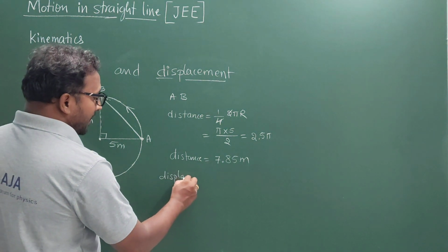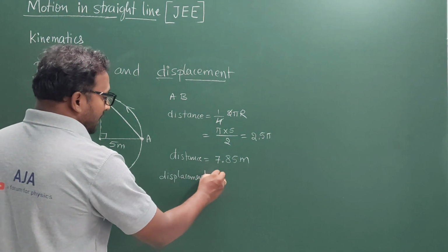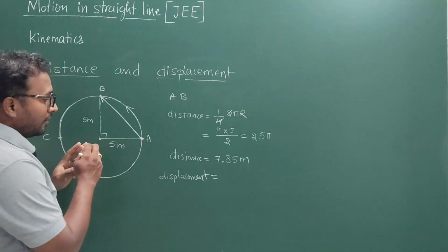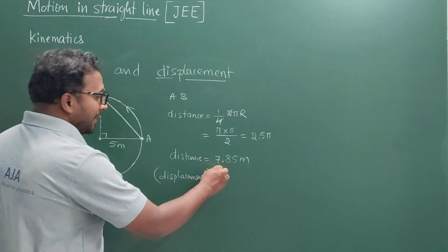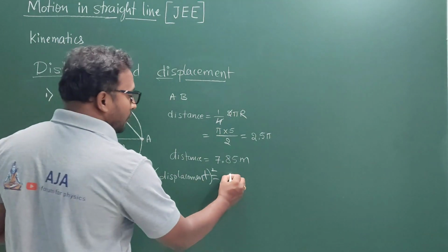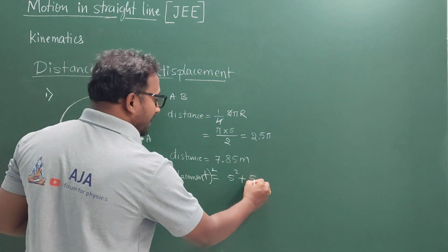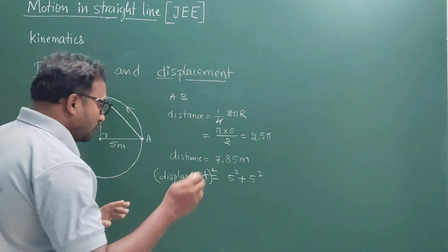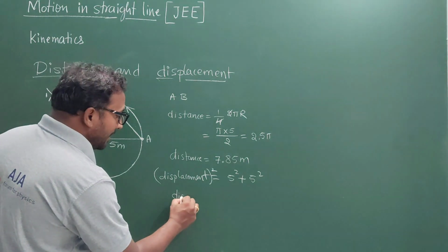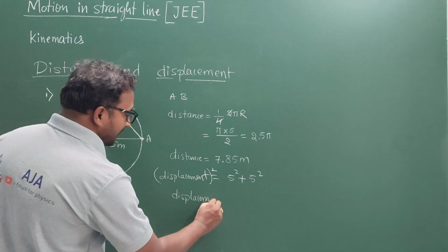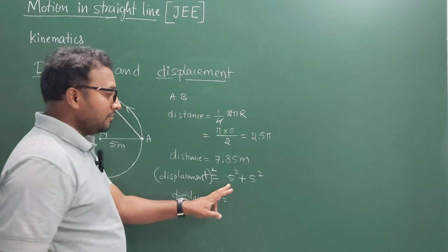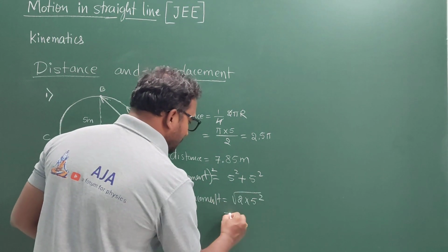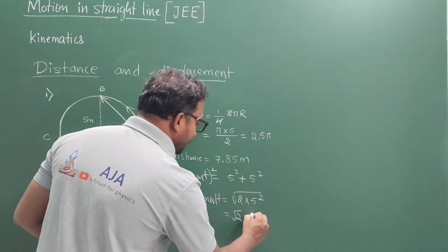I will write the displacement is nothing but this side, which can be calculated by using the Pythagoras theorem. According to the Pythagoras theorem, the square of the displacement, I mean the square of this side, is going to be 5 square plus 5 square, meaning this side square plus this side square. I hope you know the Pythagoras theorem. Now displacement is going to be the square root of 2 times 5 square, which will be root 2 times 5.